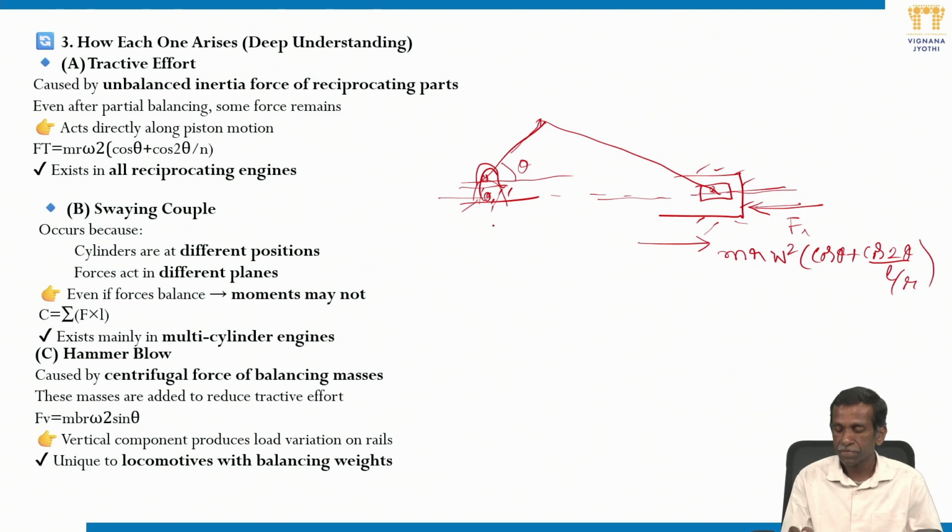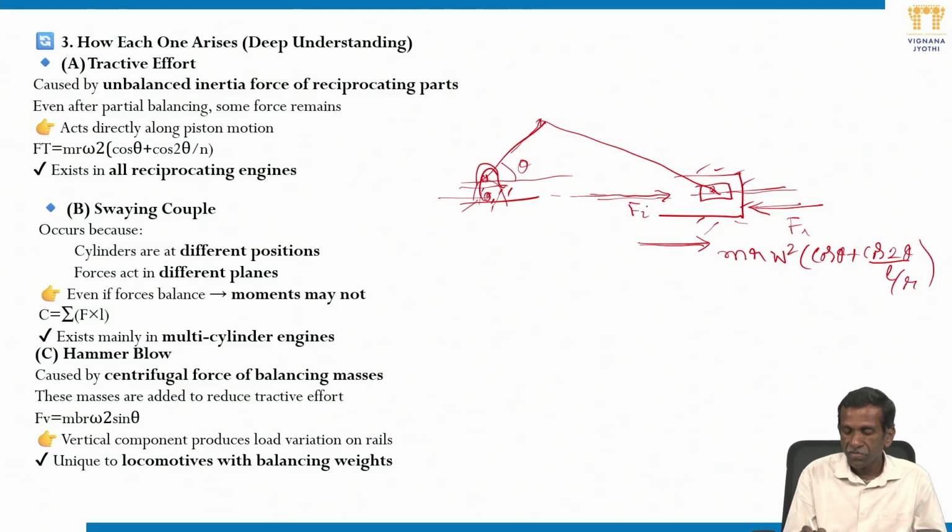So in this, there are two components, m r omega square cos theta, primary force, and m r omega square cos 2 theta by L by R, secondary force. So if you try to balance it, because these forces are acting in this direction along the line of stroke, this is unbalanced force, Fi we can say, this is the magnitude.